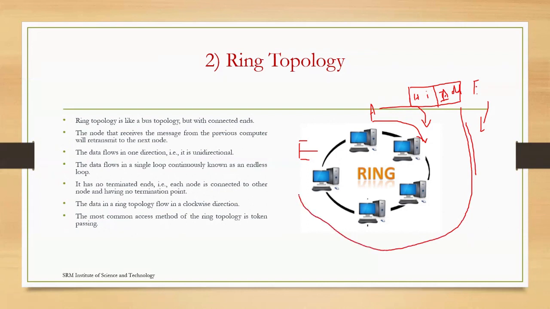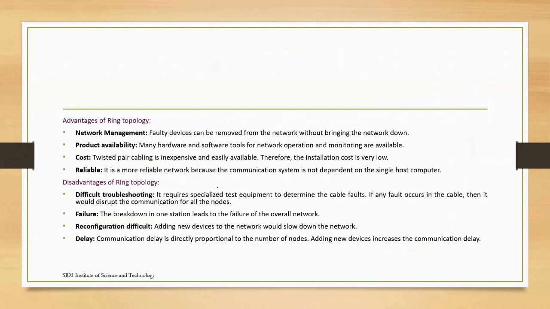Once it reaches that particular address, which we already included in our token, the acknowledgement will be sent to the sender that I received the message. So that is the process of ring topology, token processing.